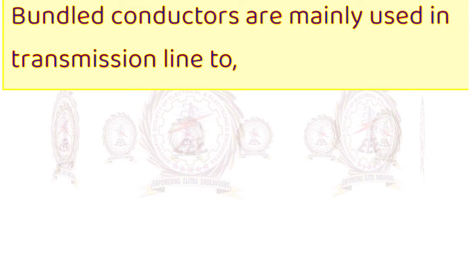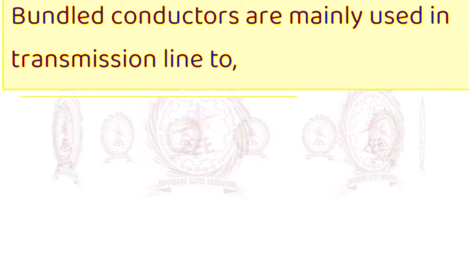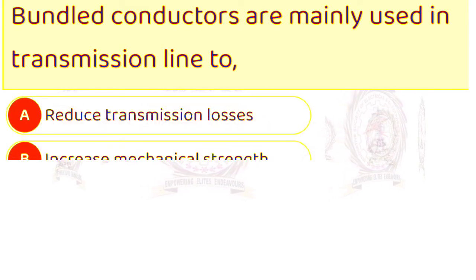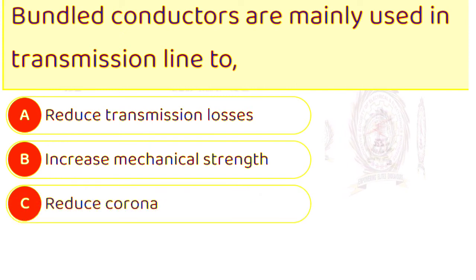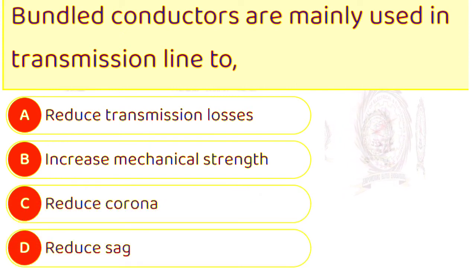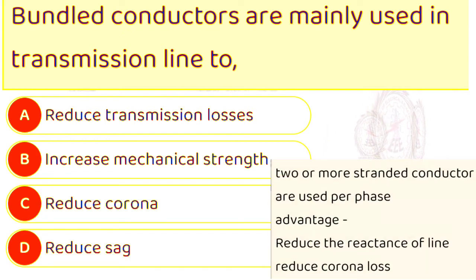Next one is, bundled conductors are mainly used in transmission line to A. reduce transmission losses, B. increase mechanical strength, C. reduce corona, D. reduce sag. Here explanation is, two or more standard conductors are used per phase. The advantages of the bundle conductors are to reduce the reactance of the line and reduce the corona loss. So here answer is C.